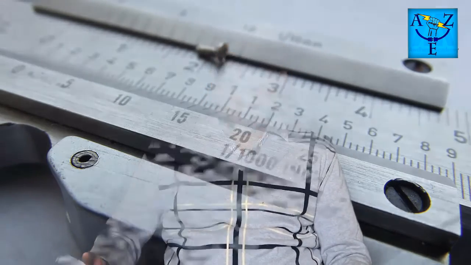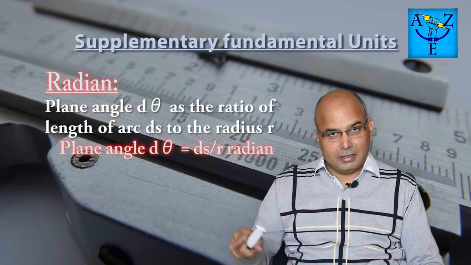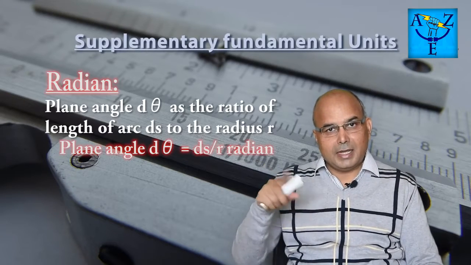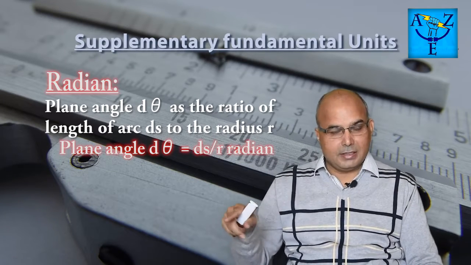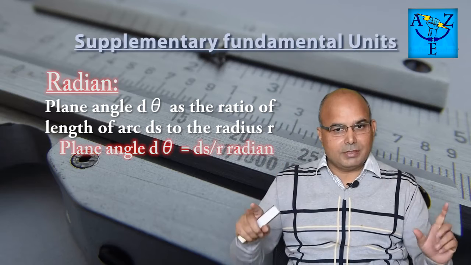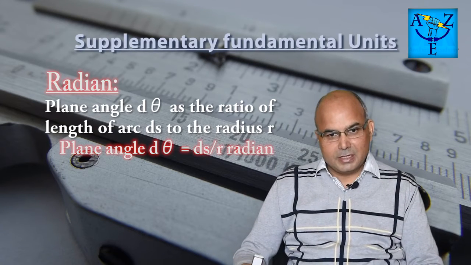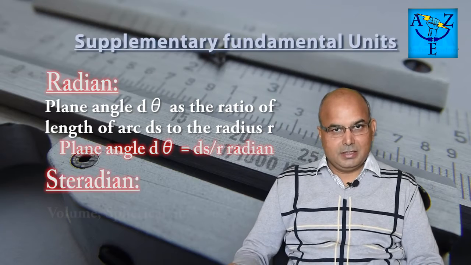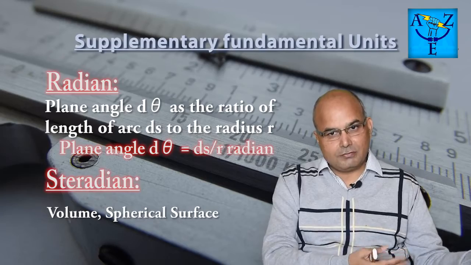Now in addition to the 7 units which we have described, there are 2 other fundamental units which also are extensively used in science. The first unit is called radian. The radian is basically when you are measuring an angle, then you measure that particular angle in terms of radian, and it is basically the ratio of arc and the radius. That is for the purpose of plane, and for the purpose of volume or for the purpose of spherical surface, we use a term called steradian. This is used for measuring the volume. Now I will be explaining that in a short while.